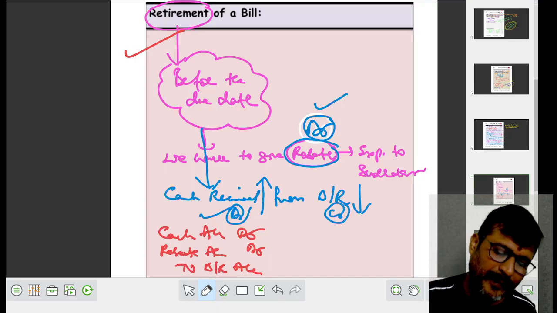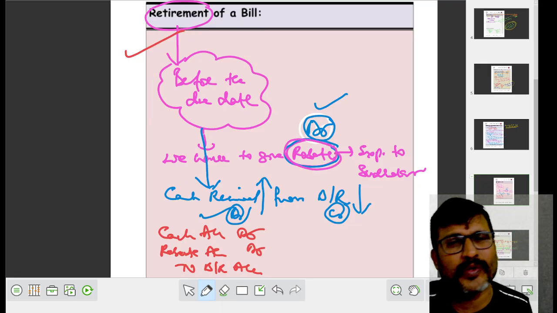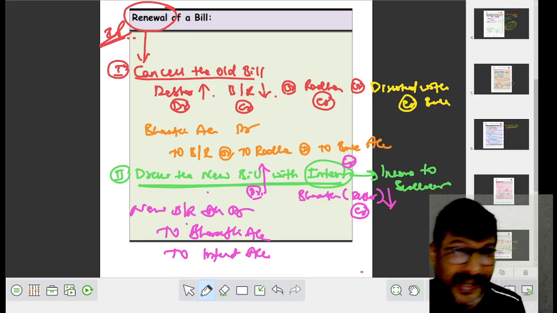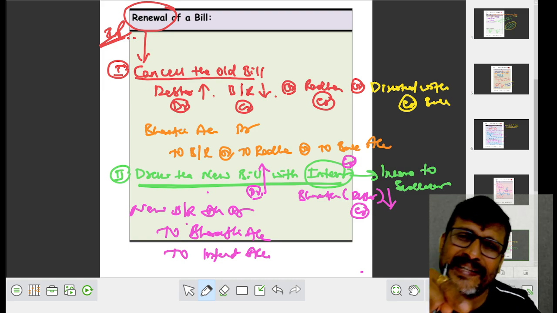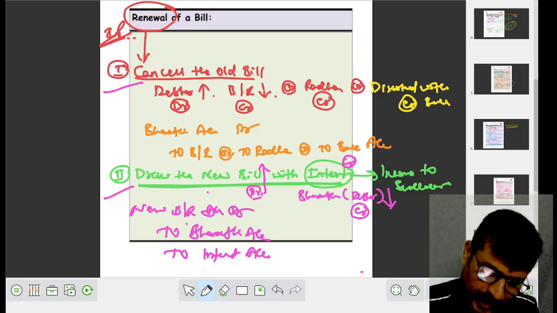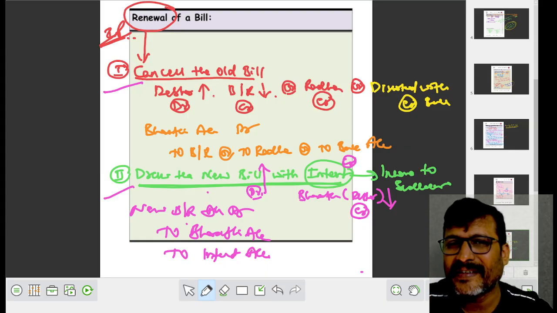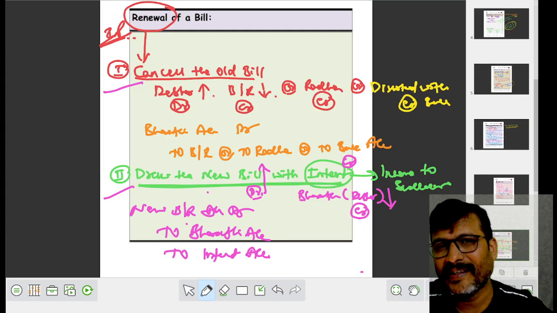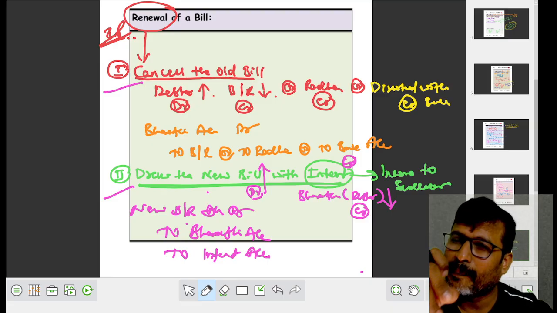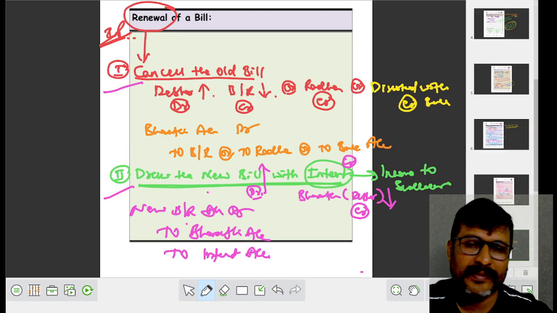See, in case of retirement of a bill, Sudhakara will give rebate to Bharati, it is an expense to Sudhakar. But in case of renewal of a bill, Sudhakara will draw a new bill on Bharati along with the interest, which is income to Sudhakar. In such case, we have to cancel the old bill and draw the new bill. When the new bill is drawn, BR increased, debtor Bharati decreased, interest is an income to Sudhakar, credited. Then the entry will be: new bills receivable account debit, to Bharati account as a debtor called acceptor, called drawee, to interest account. Malum ho raha hai na?